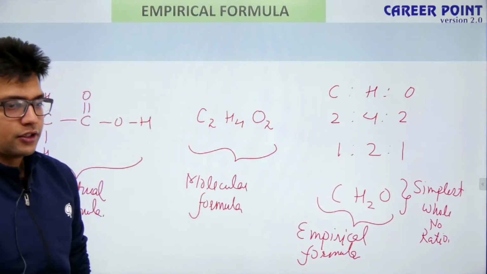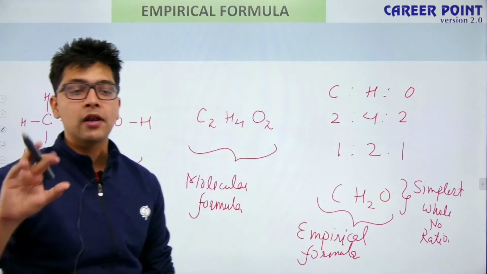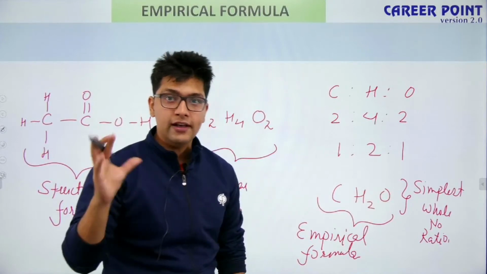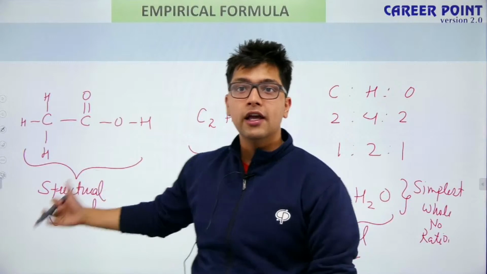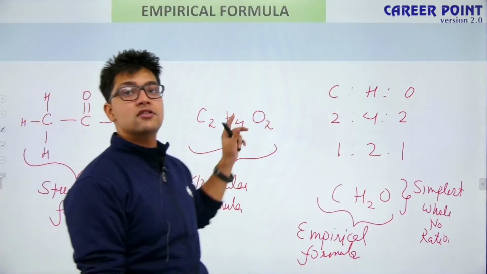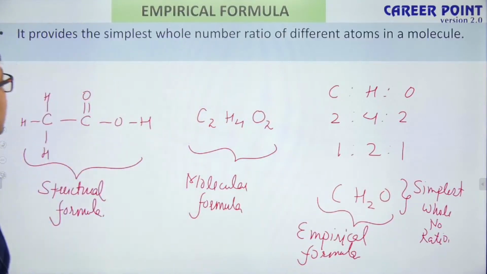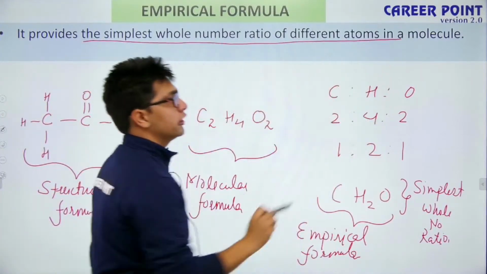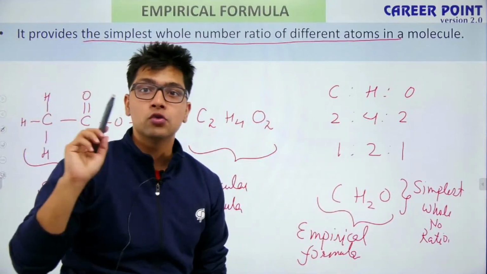Yes, sure. So what is empirical formula? Empirical formula is simply the simplest whole number ratio. When you take a compound, if you know the structure, it is called structural formula. If you just know the exact numbers of atoms, it is called molecular formula. And in case you know the ratio, it is called empirical formula. So what is empirical formula? It provides the simplest whole number ratio of different atoms in the molecule.